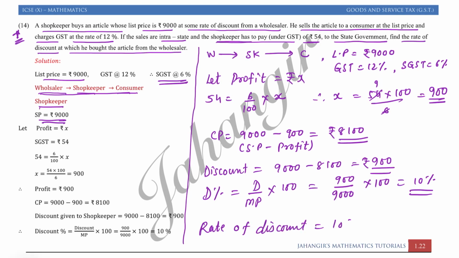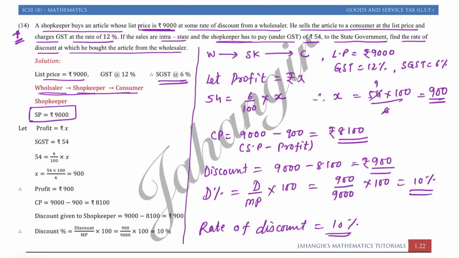So here actually what we did, first we understood that list price is, this is the key point, list price is rupees 9000, but the wholesaler sold it to the shopkeeper at some discount. He had not sold it at the same price. And the shopkeeper sells the same article to the customer at 9000 rupees. This part we know very well कि शॉपकीपर का सेलिंग प्राइस इज 9000 rupees.